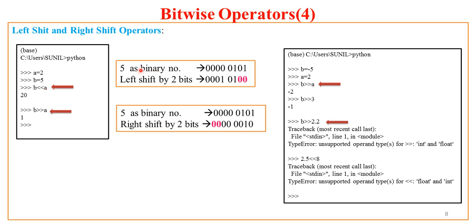Now how does it work? Let us see this description. 5 as a binary number is 0 0 0 0 0 1 0 1.